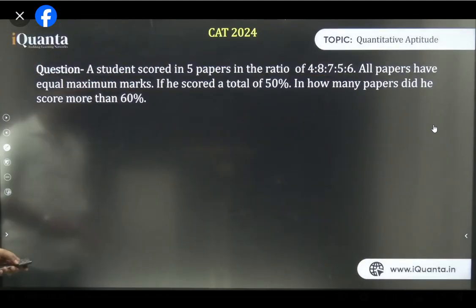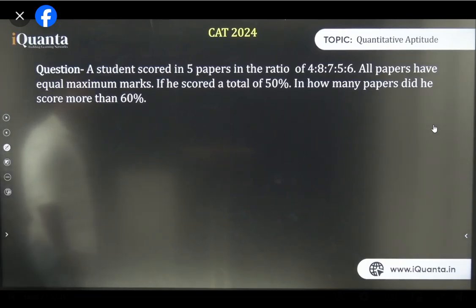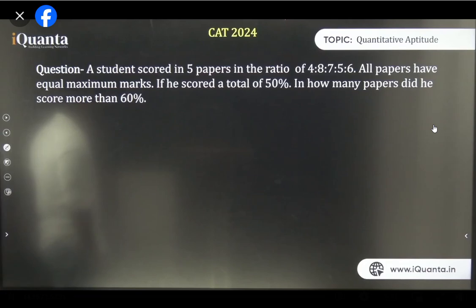So the next question is this. Try to solve this question. It's a typical average question, and it also uses ratio. So you have already done ratio. It is basically ratio mixed with average.